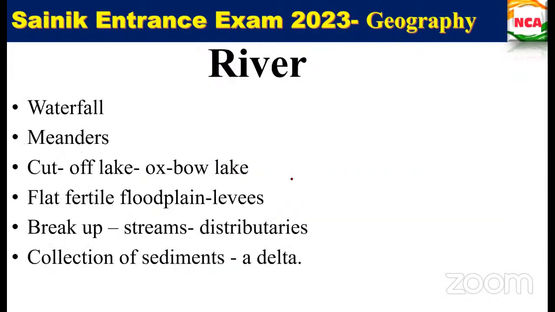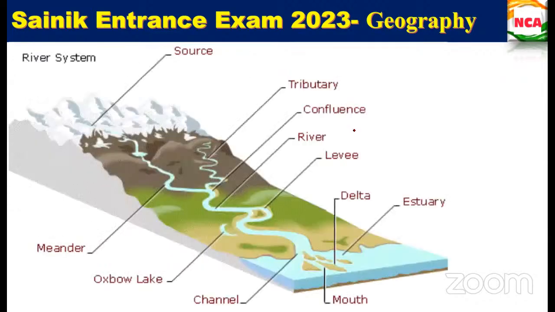So that we saw with the example of a river. This is the river system, right? The source of the river is a glacier or rain, from the mountain it comes down and flows down, moving on its own path, on its own meander. The remaining tributaries, that is small streams, will be joining the main stream, right?